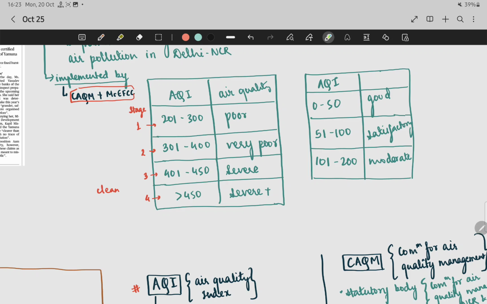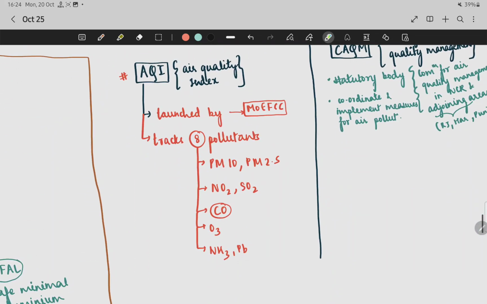Now let us have a quick glance at what this AQI, that is Air Quality Index, is. It was launched by the Ministry of Environment, Forest and Climate Change, and it tracks 8 pollutants. So what are these 8 pollutants? That is PM10 and PM2.5. You can remember these 8 pollutants by groups.